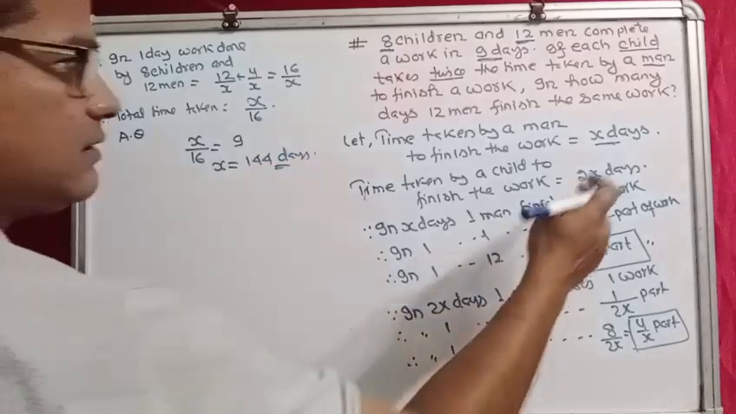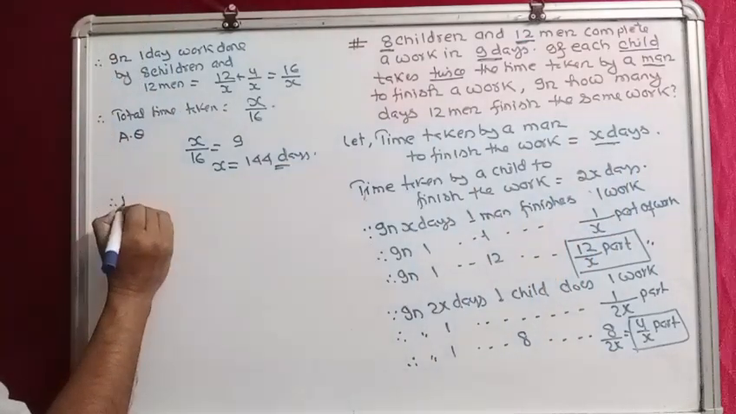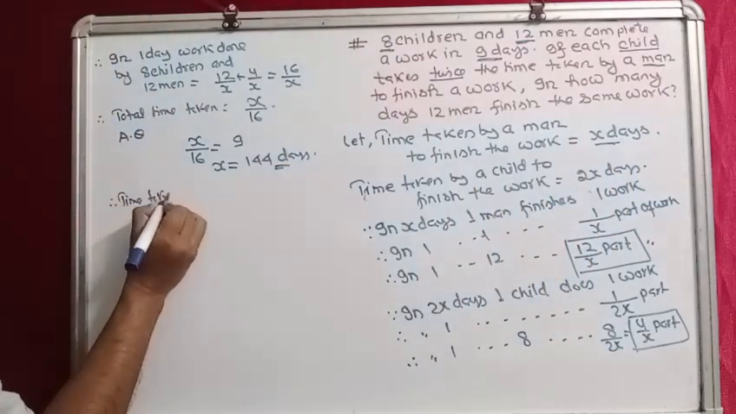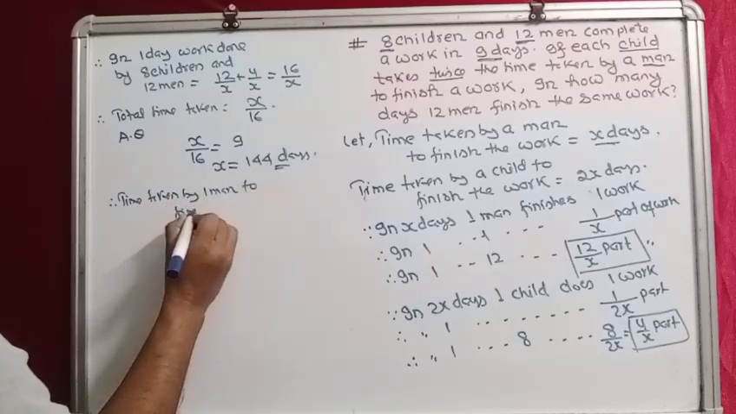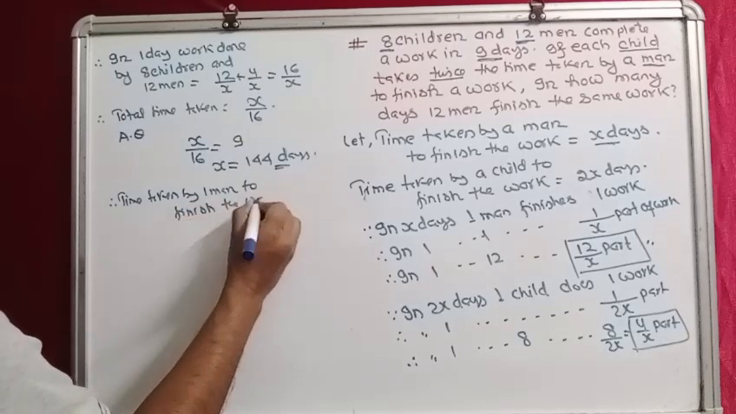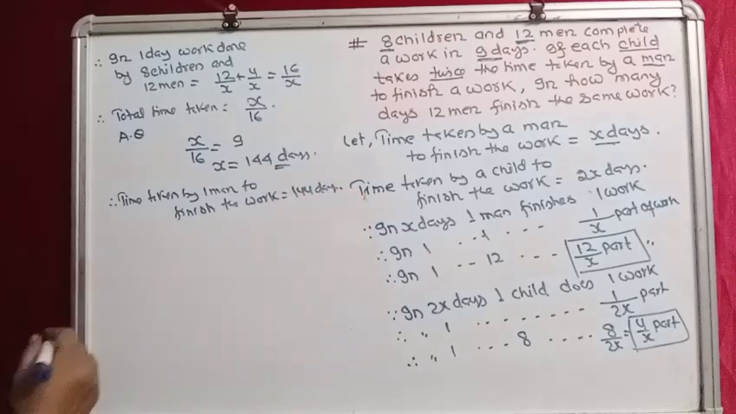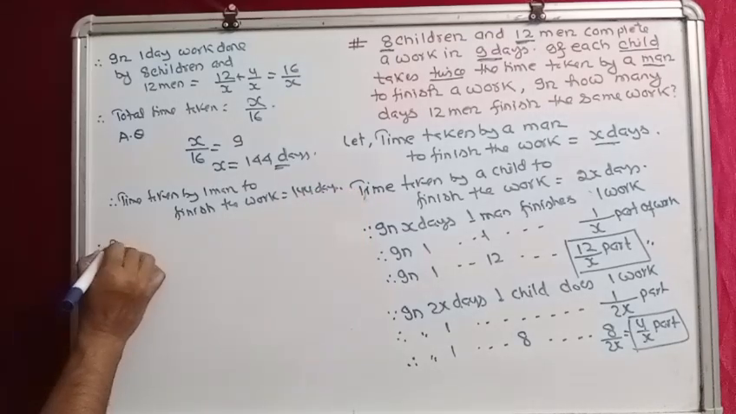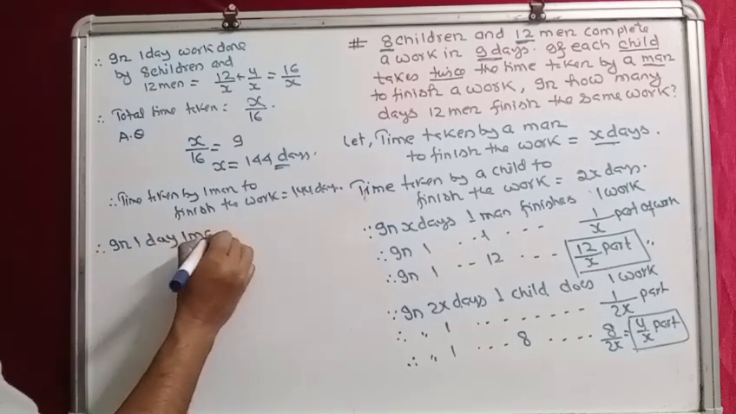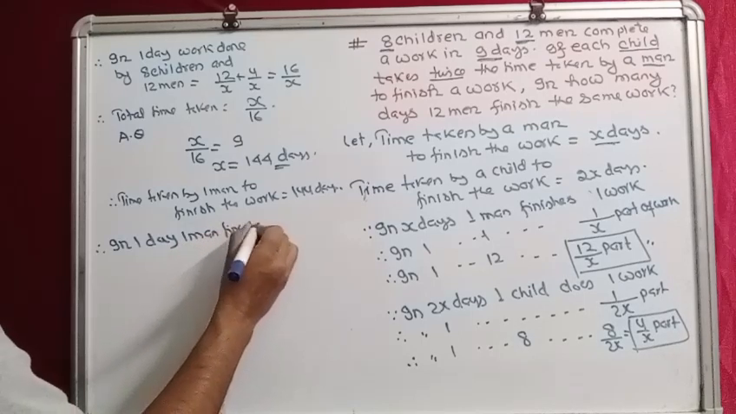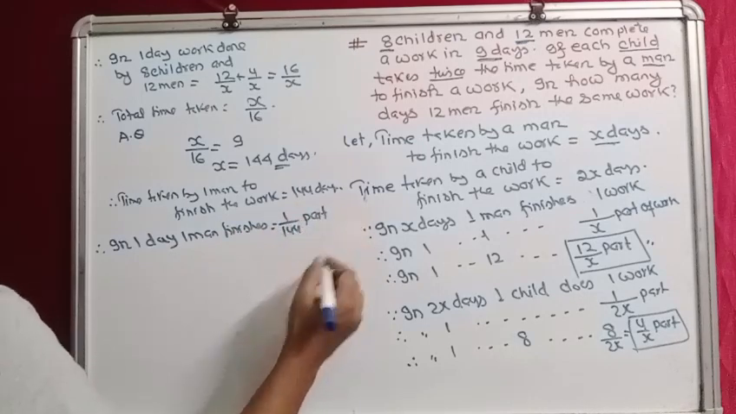Now x was the number of days taken by a man. So the time taken by one man to finish the work is 144 days. It means, therefore, in one day, one man finishes how much? 1 by 144 part of work, right?